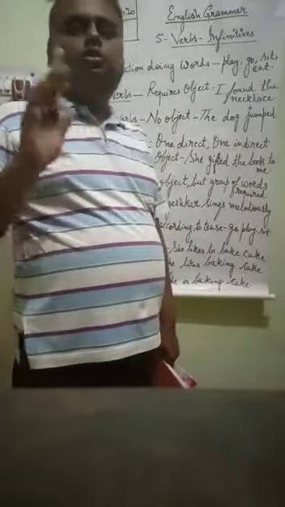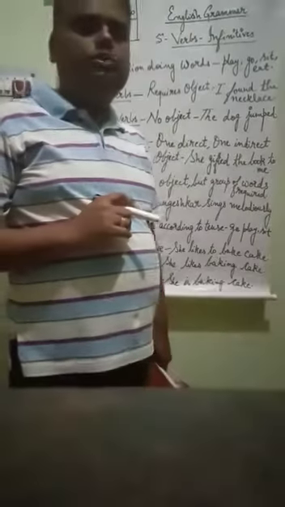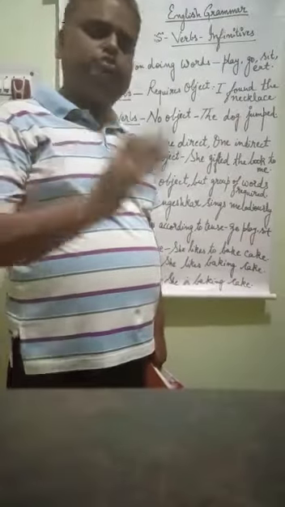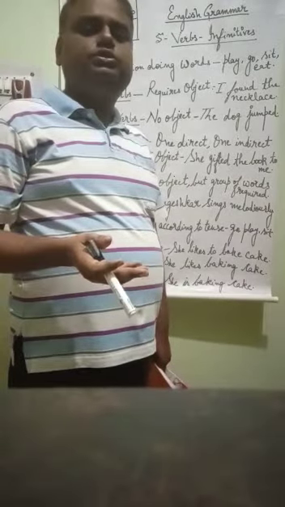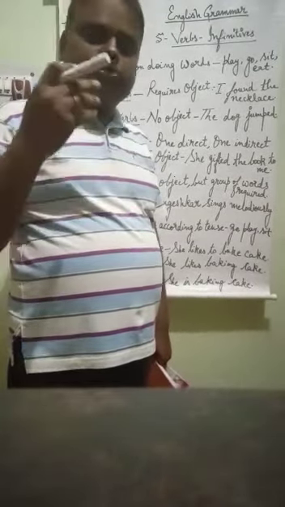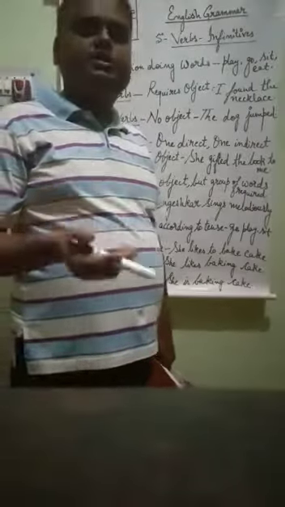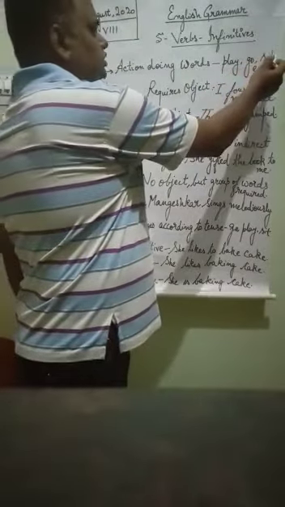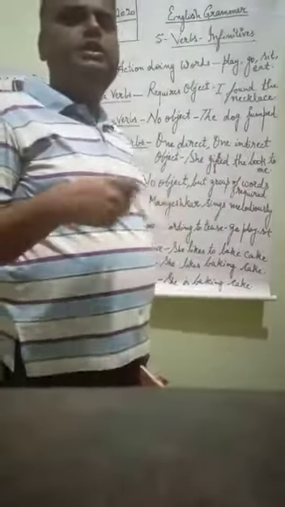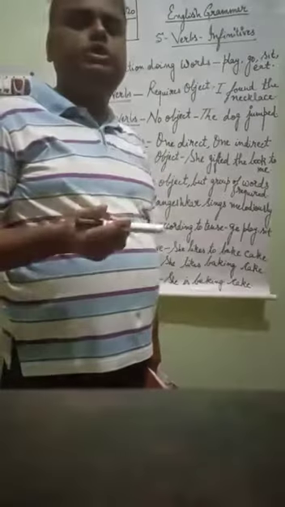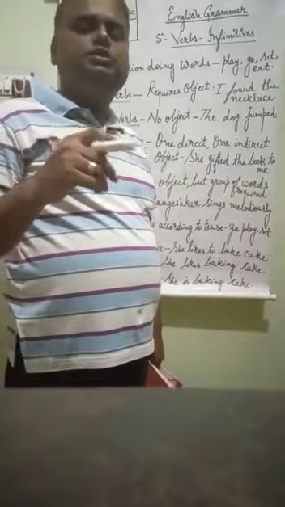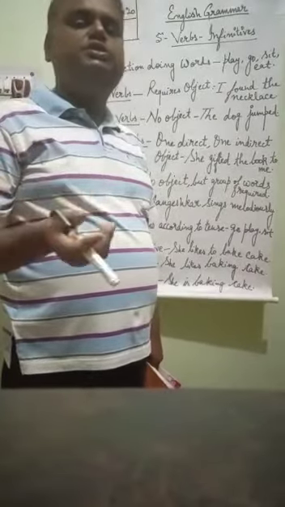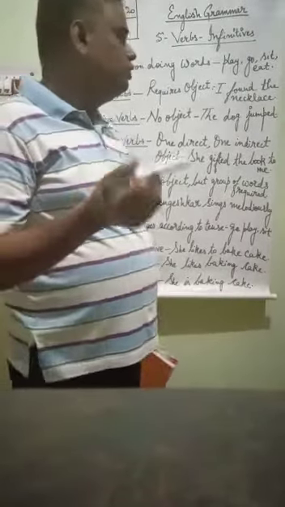First of all, we should come to know what a verb is. We all know from junior class that verbs are action-doing words, the words which indicate that an action has been done. Suppose play, go, sit, eat. Any action which is being done. I am going, he is playing, they sit in the class. So these words which indicate the action being done are called verbs.